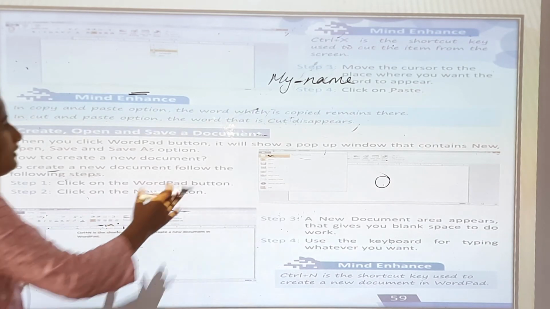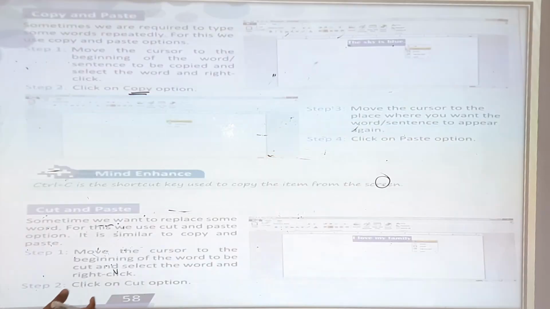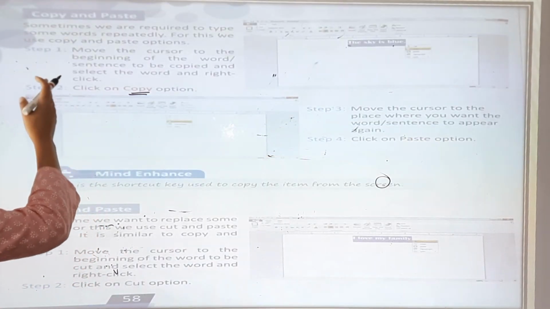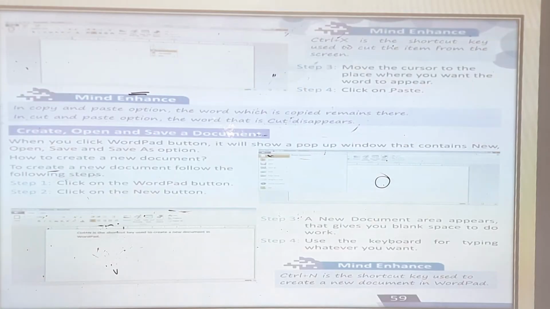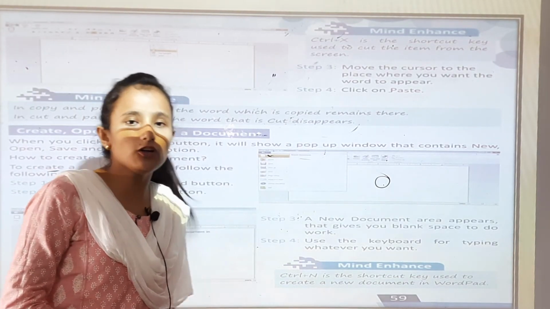Now it is similar, it is the same. You can follow how you do copy and paste. This is the same function, cut and paste also. Okay, now create, open and save a document. How you will create and how you will save the document.